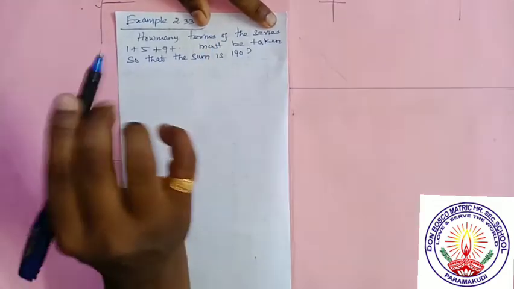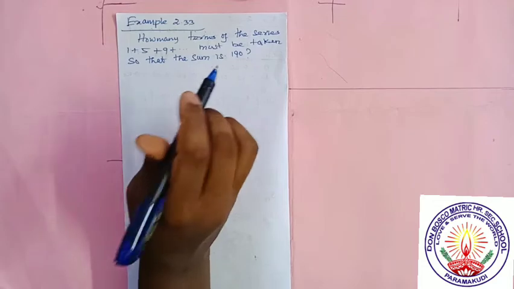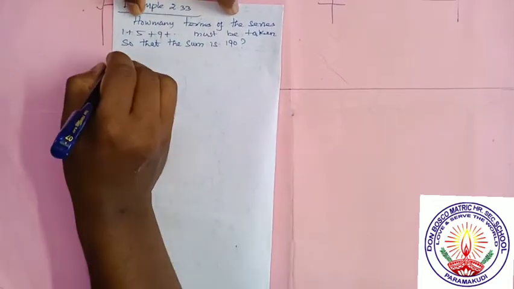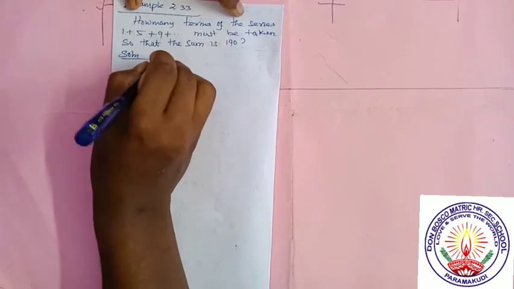So we are going to find n, how many terms, which term, like that the question asked, that's nothing but n, the number of terms. So let us write the given part, solution. So what is given? Given series.